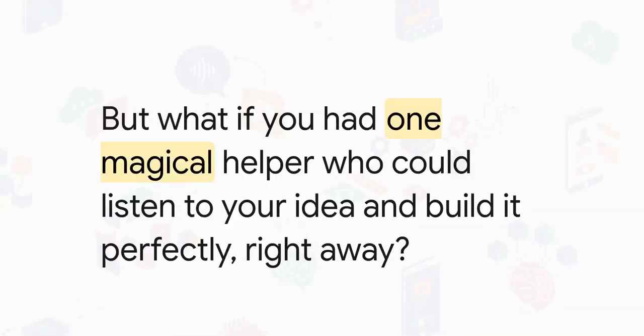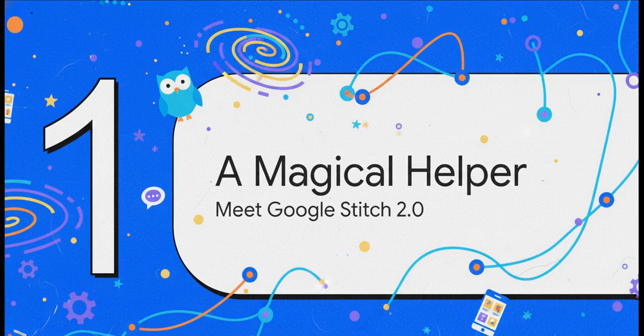What if you had just one magical helper? A helper that could do everything all by itself. Well, get ready to meet that helper. Its name is Stitch. All right, let's go. Time to meet Google Stitch 2.0 and see all the magical things it can do.